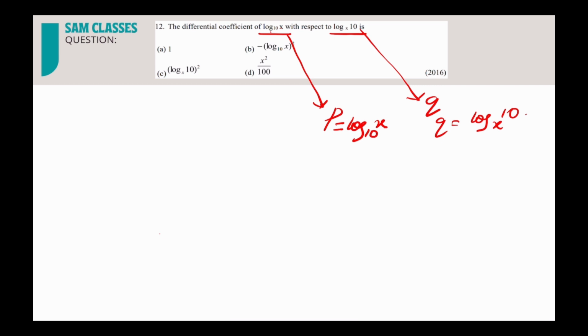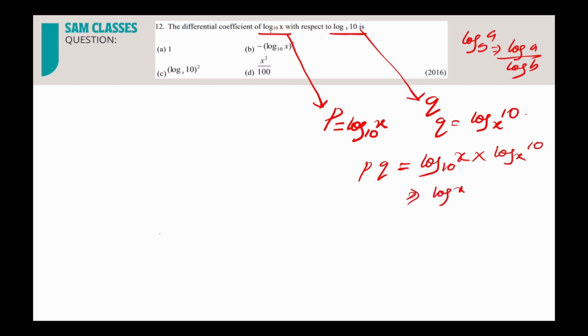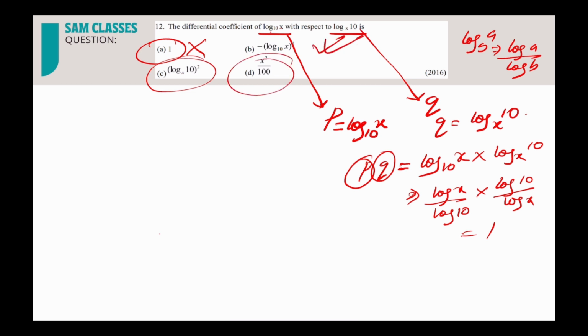Now, one very interesting fact I'll tell you. Multiply this P and Q. See the magic. You remember what I told, log A base B can be written as log A by log B. Correct. So log x base 10 into log 10 base x, so what you can do, log x by log 10 into log 10 by log x. So you see what you're getting? 1. Correct. So whenever two functions are there and their product is constant, what will be the dy by dx? You'll get a negative value. Anywhere negative is there, directly the answer. See how much time it took.